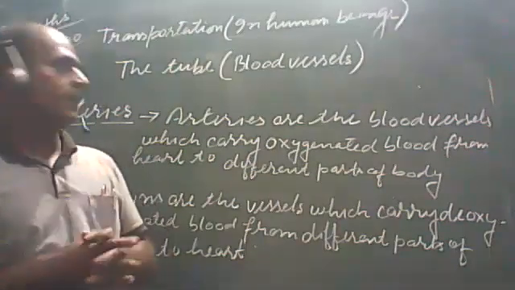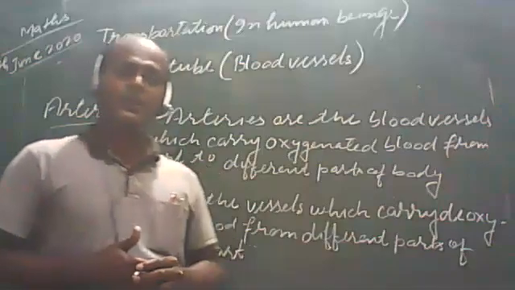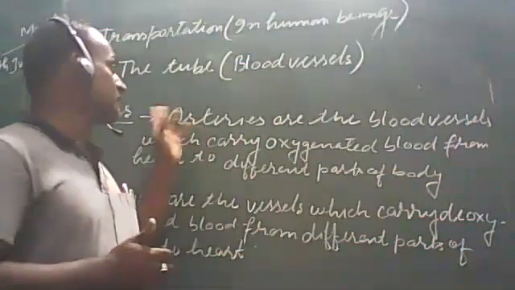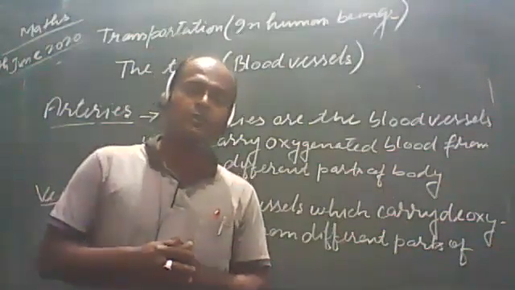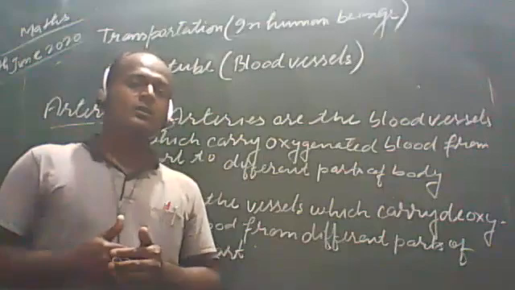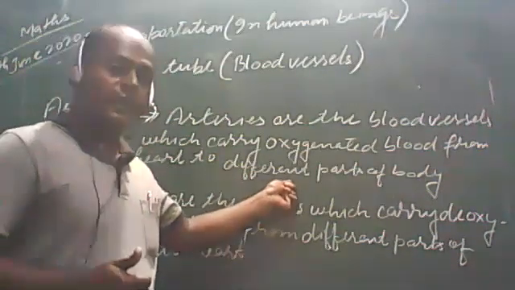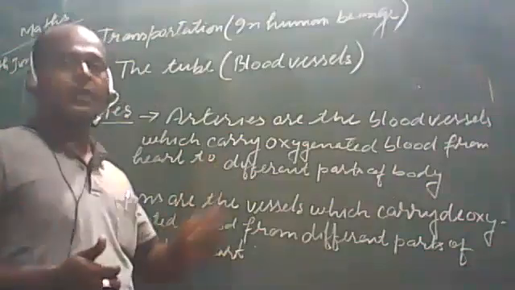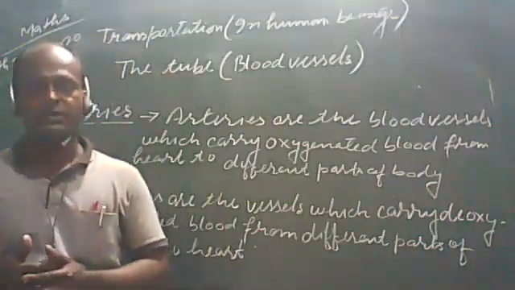As we have discussed, when the blood is passed through the arteries from heart to different parts of body, these arteries are divided into very thin tube-like structures to carry the blood at the cellular level. At the same time, these capillaries again join together to form the veins which carry the deoxygenated blood.